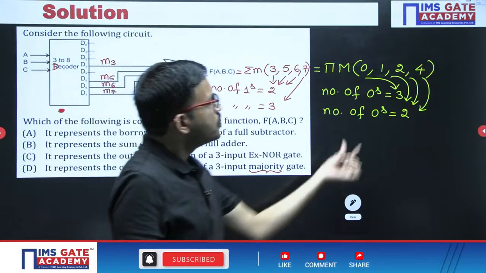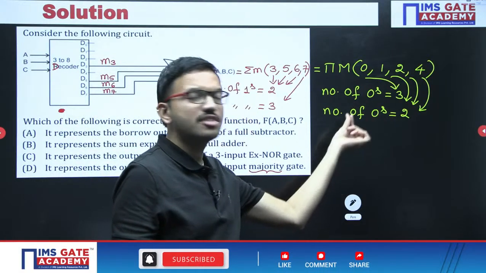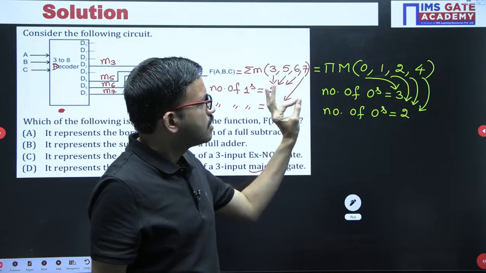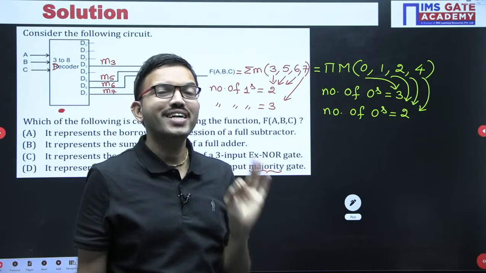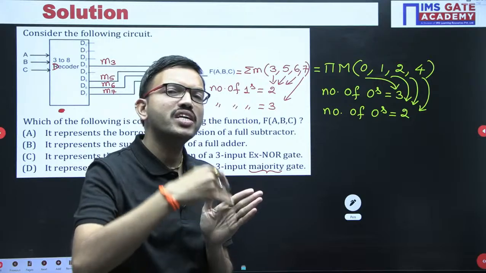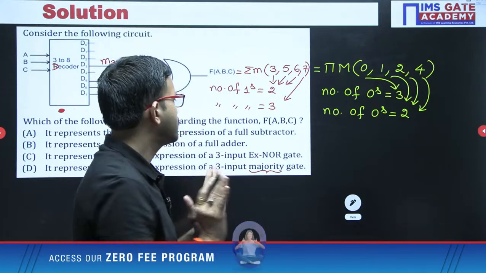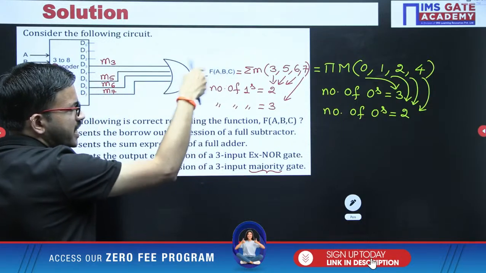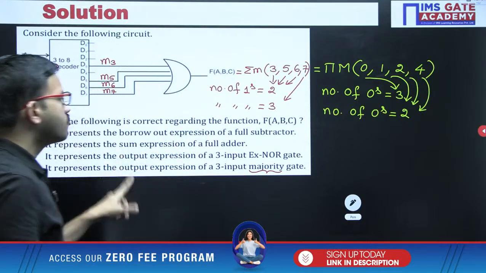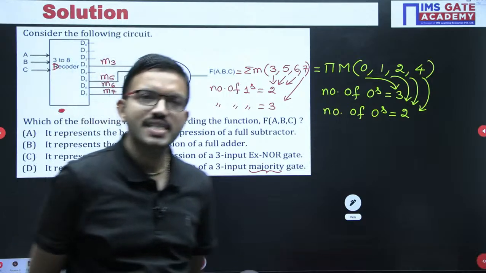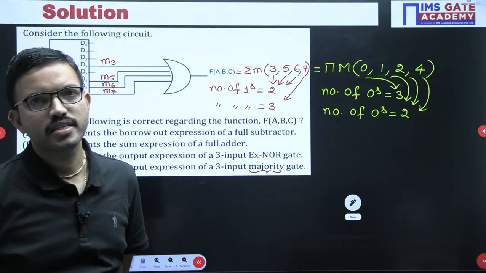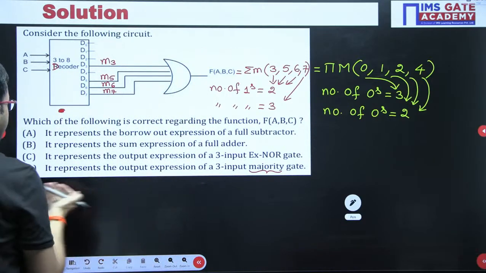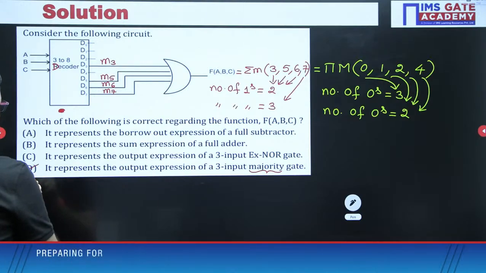So what is happening here? If at least 2 inputs are zeros, that time you are getting output 0. That's all. So whatever output expression you are getting here is equivalent to the 3 input majority gate. I hope it is clear for everyone.